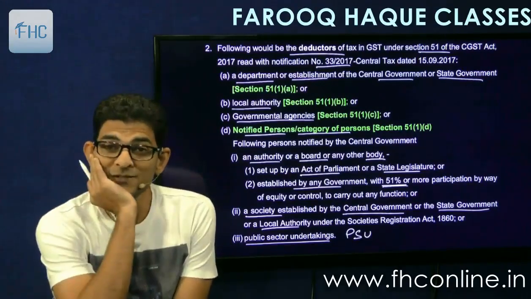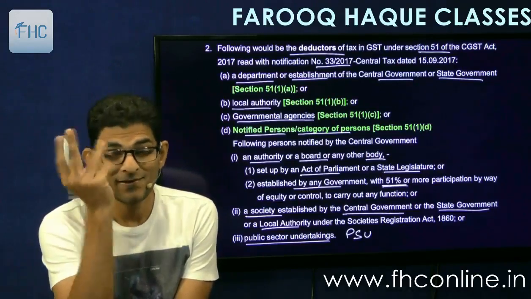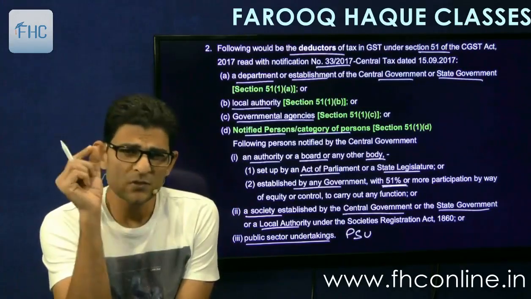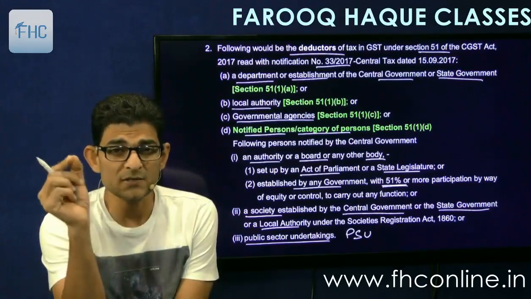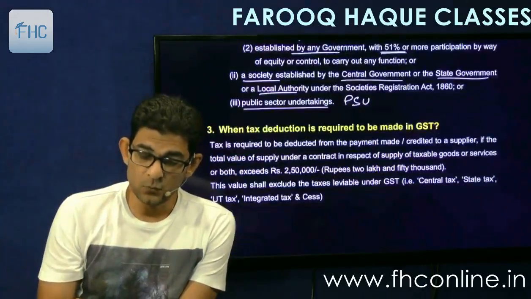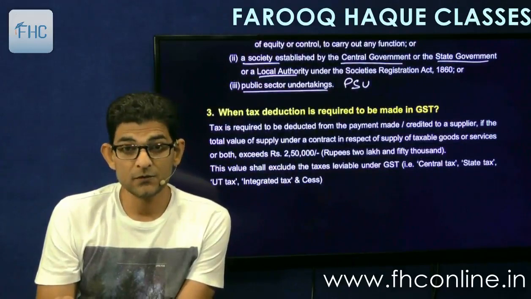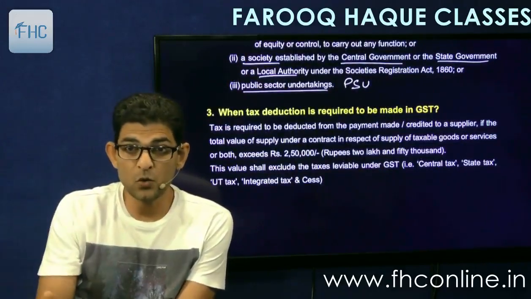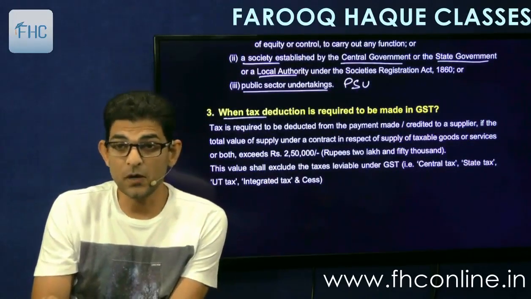So what you have to do is remember this list. Okay. Don't try to go into the deep. Just remember the list as it is. Question will come directly, theory question. Who are liable to deduct tax at source? Then when tax deduction is required to be made? All these questions can come. Any one of the questions will come. Okay, 2-mark question. Who are liable to deduct or when tax deduction is required to be made?